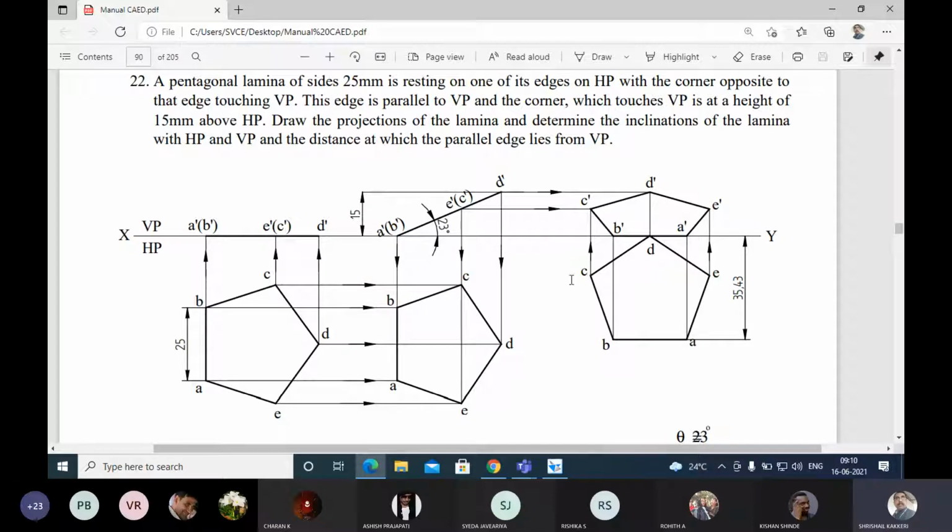Now we have to reorient it in such a way that this particular edge on which it is resting will be parallel to the horizontal plane, and parallel to the VP. Okay, parallel to VP is given. This will be parallel to VP. Okay, so we have to try to do this problem.